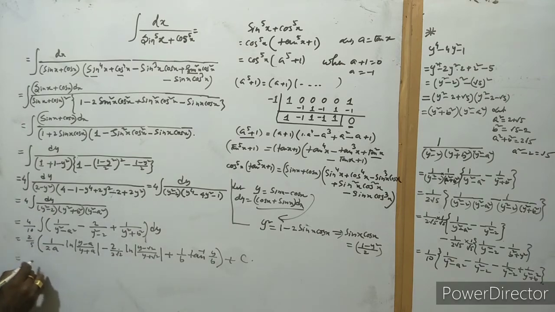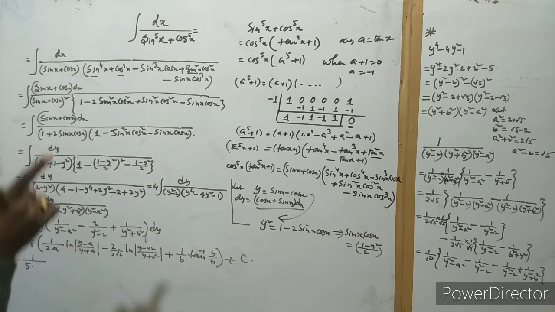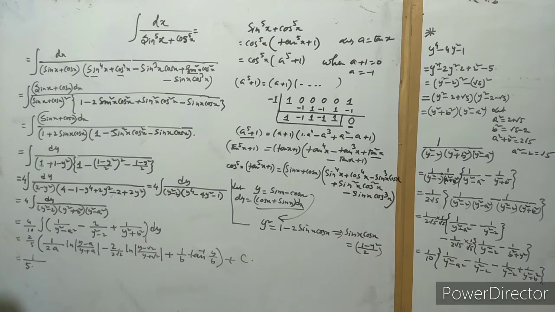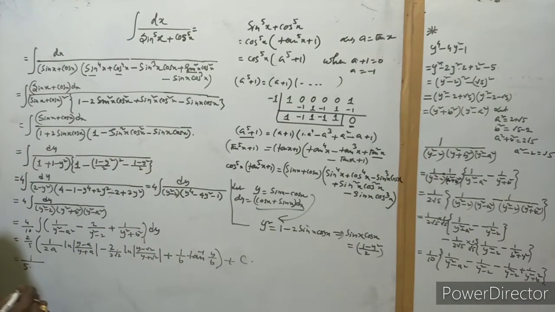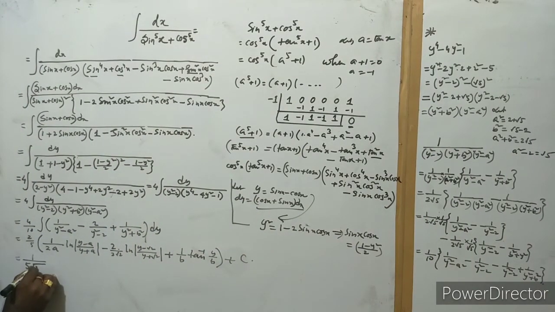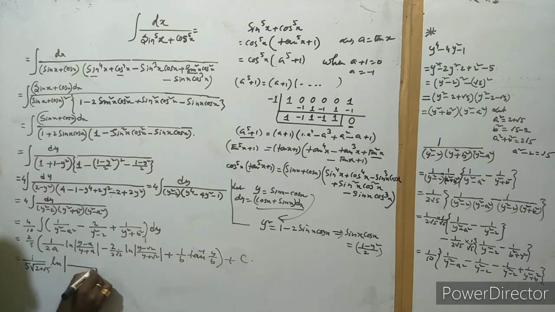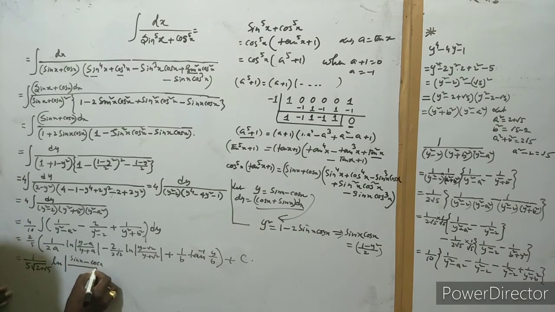Now multiply by this. 2 and 10 are cancelled, so 1 by 5. What is the value of a there? A means root over 2 plus root 5, and ln mod of, what is the y? Say sin x minus cos x, and minus a. A means here root over 2 plus root 5.